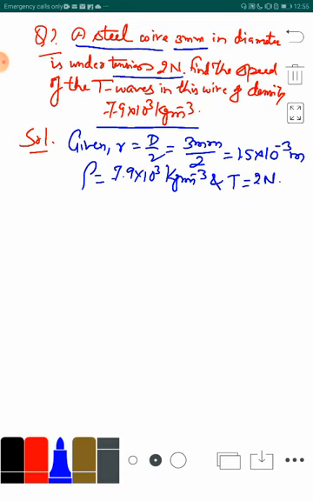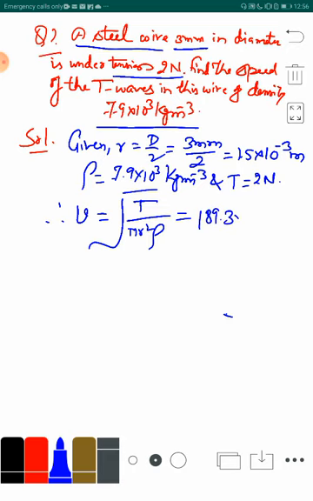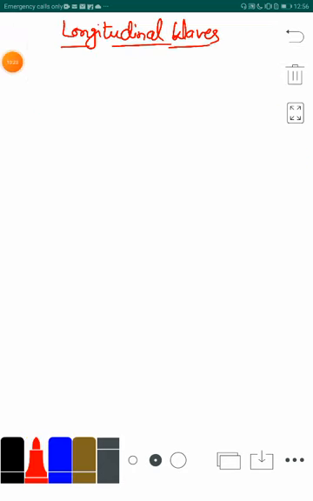So, therefore, velocity can be written as root of T upon pi r square into rho. When we substitute the values here, T is the tension. So, when we substitute all these values here, we can get the speed of the transverse wave in this steel wire to be 189.3 meter per second. So, questions are quite simple to solve. Now, we can talk about the speed of the longitudinal waves.